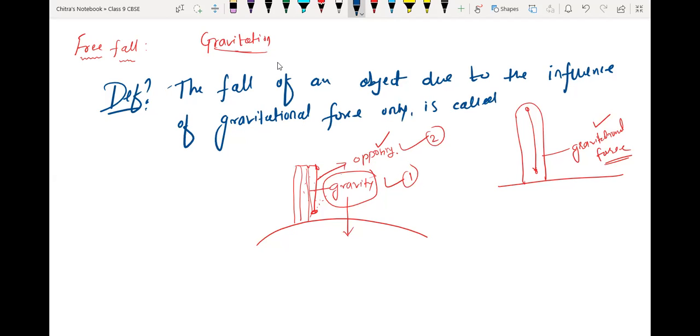Sir, when we say that a lift falls freely, why does it fall freely? Which fall? Sir, the lift, which shifts a person from a tall building. When we say the lift falls down freely, won't it face air resistance at that time? Yes, air resistance is acting, but it is very low. That's why we used to say it is free fall. Let me show you a video that will explain everything.